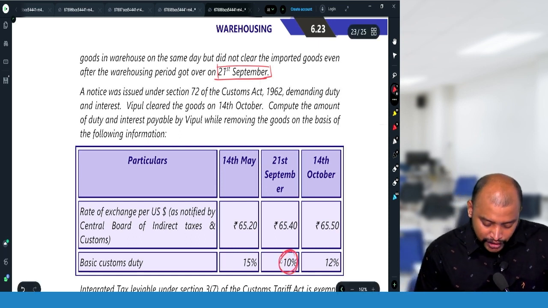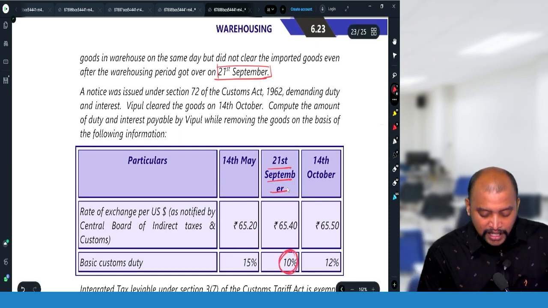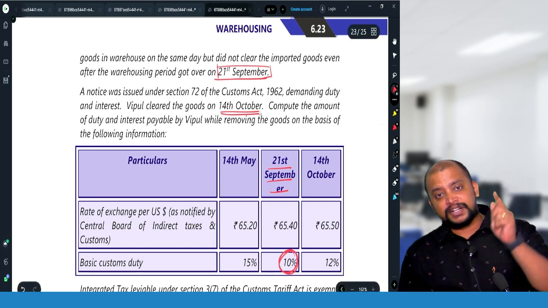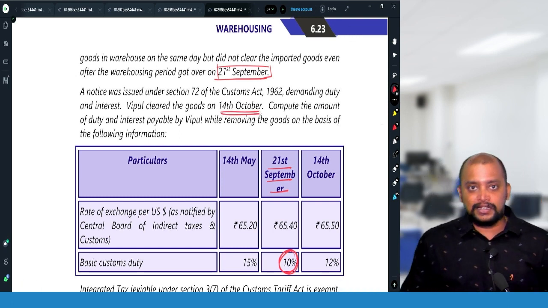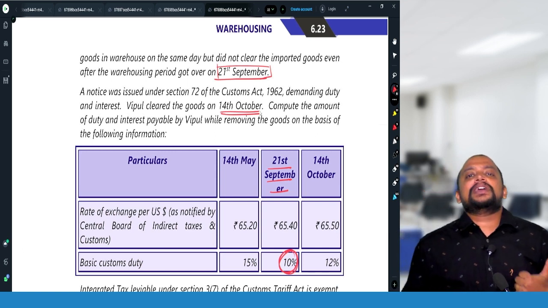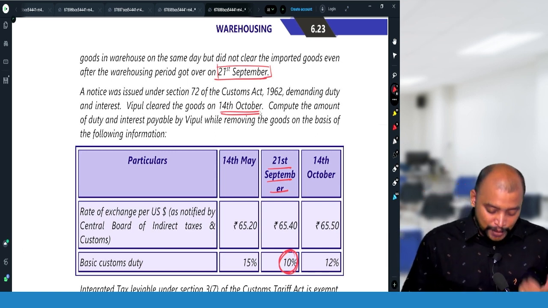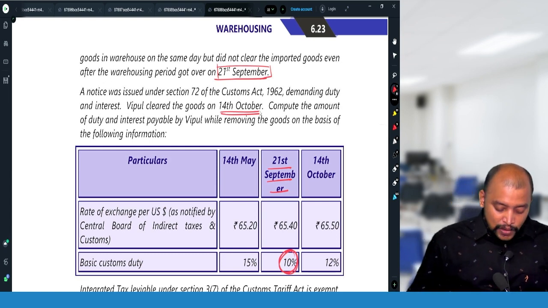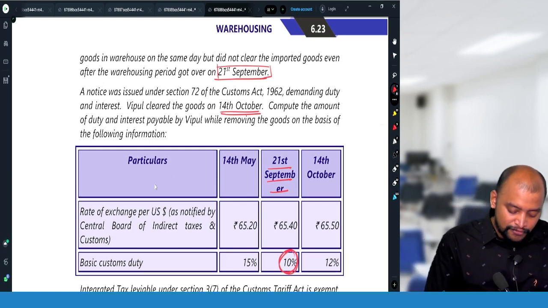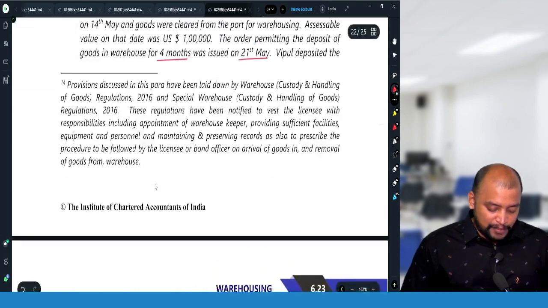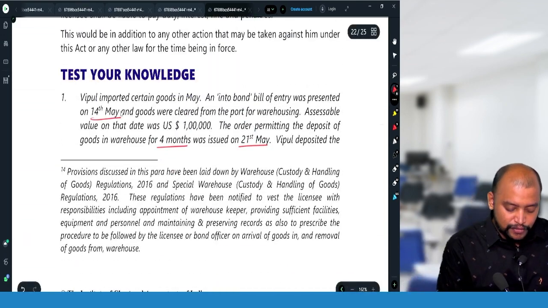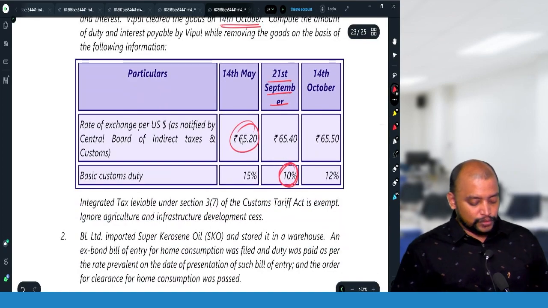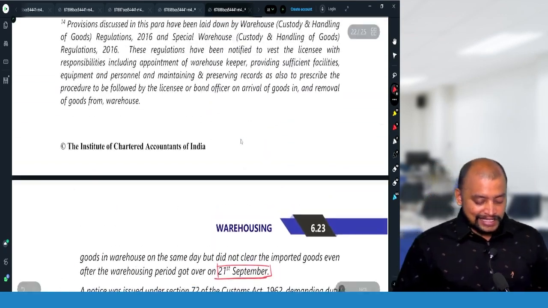So 21st September is the date for determination of rate of duty. For rate of duty, we need to take 21st September, even though the goods are actually cleared on 14th October, because of the Keswaram Rayan case and SBEC Sugar's case of Supreme Court. And for exchange rate, it is the in-bond bill of entry. What is that? On 14th May, we presented the bill of entry for deposit of goods into the warehouse. On that day, the exchange rate is 65.20.